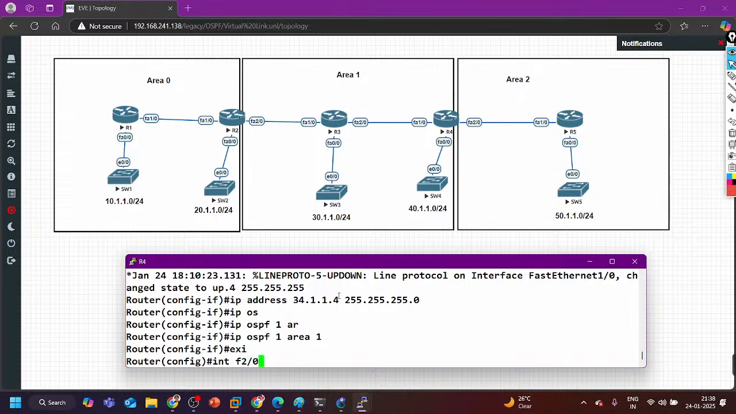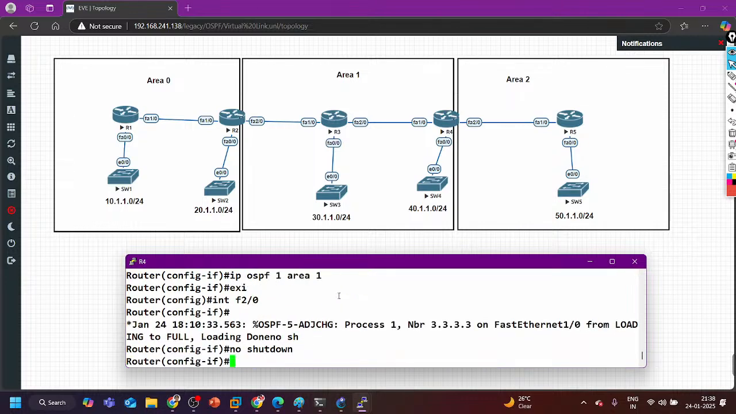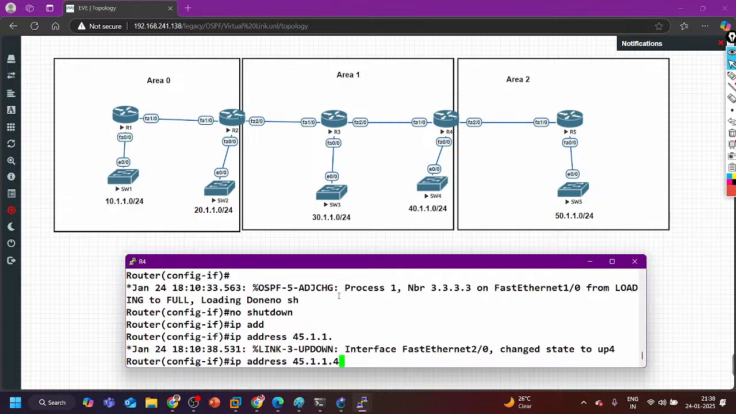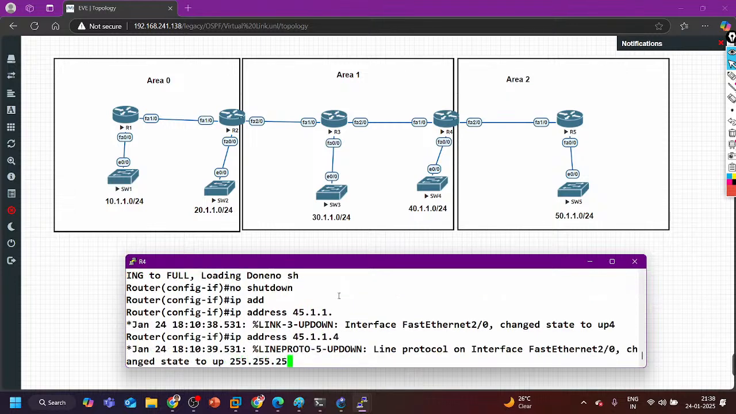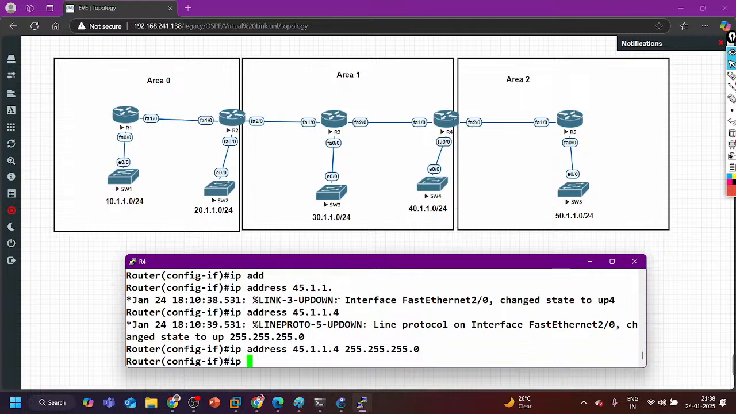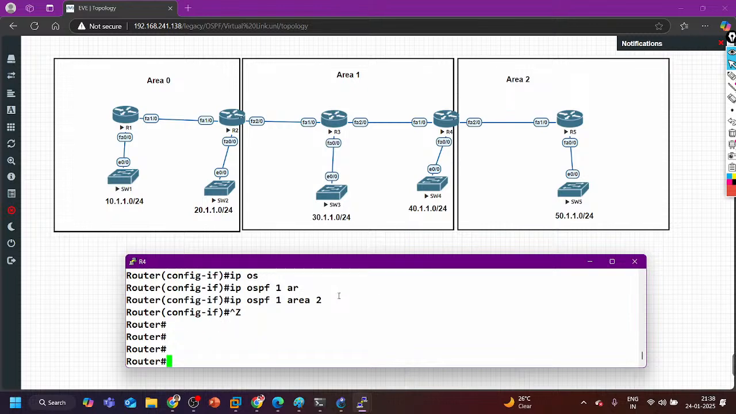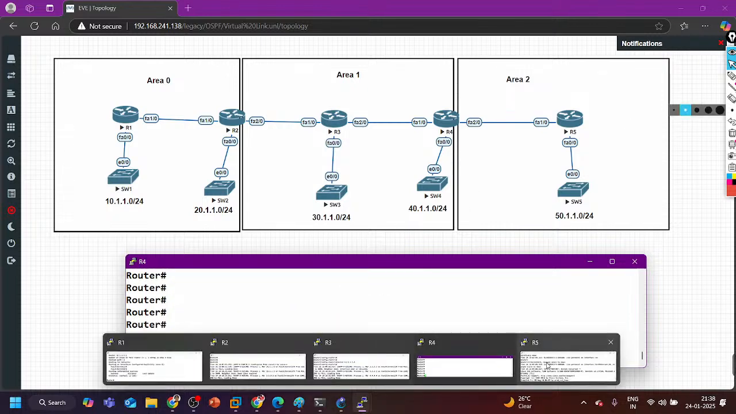Interface F2/0, no shut, IP address 45.1.1.4, 255.255.255.0, IP OSPF 1 area 2. Right, so this router will not become an ABR router, and that's why we'll have an issue on router number 5.